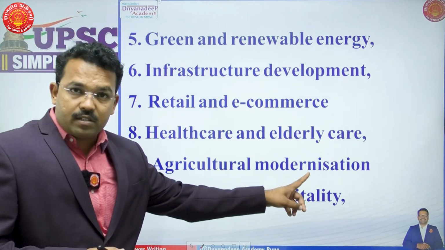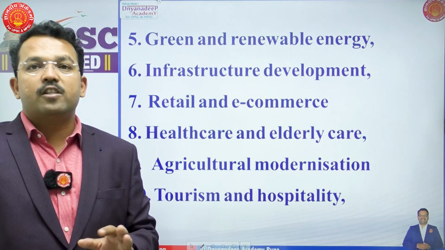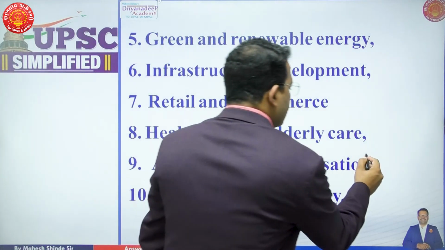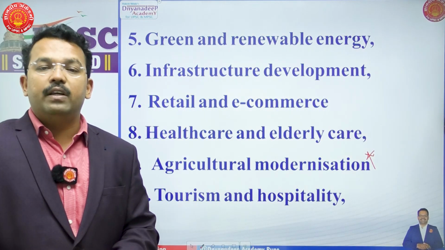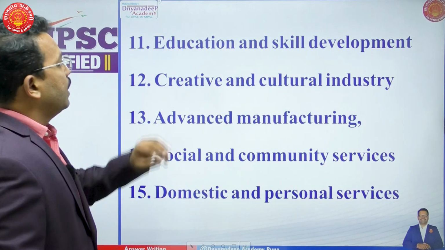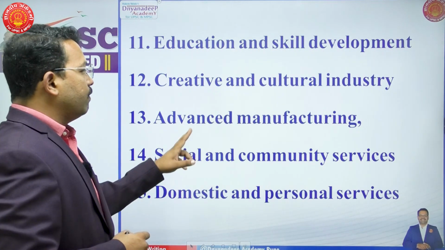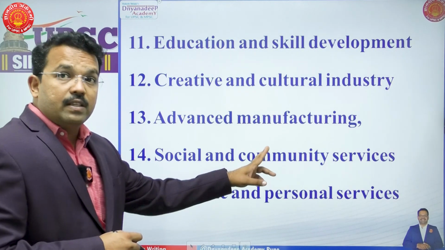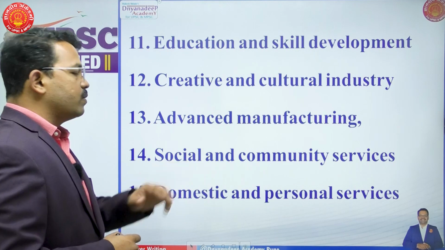Agriculture modernization, the most important aspect where we should work. Right now at many agricultural places we are not getting agricultural labor, so we have to work on agricultural modernization by giving them a proper skill set. Tourism and hospitality, where we are lagging behind many Asian countries. Then education and skill development, creative and cultural industry, advanced manufacturing, a new area that is developing, social and community services, where we are not working on creating jobs, and domestic and personal services.